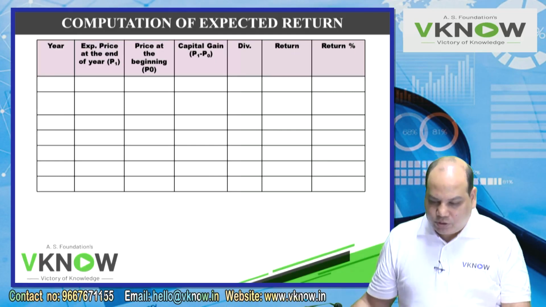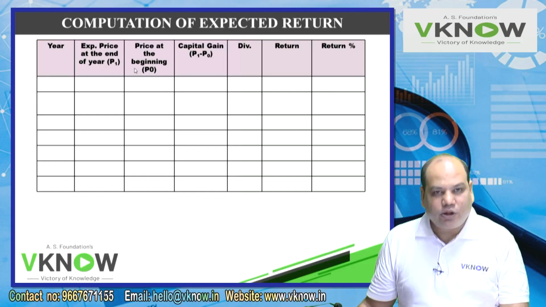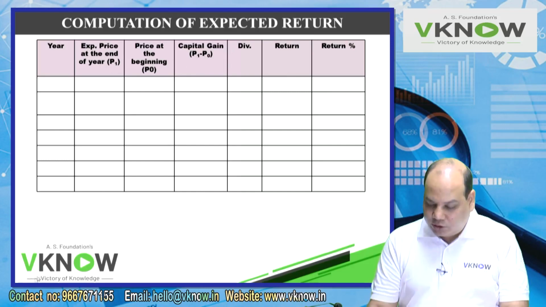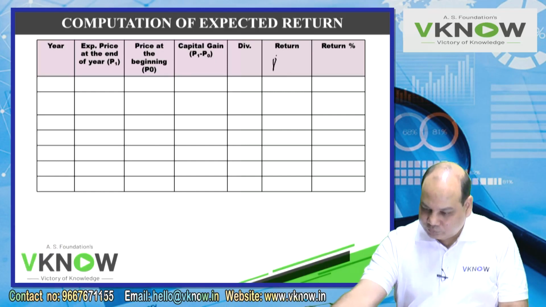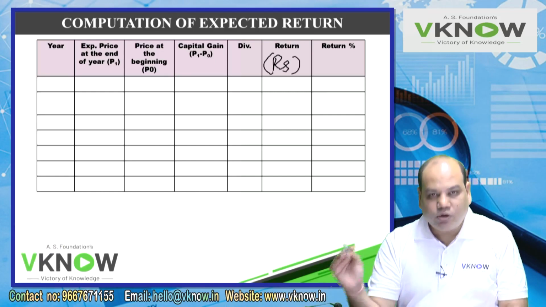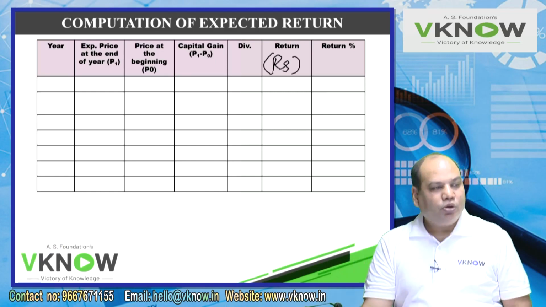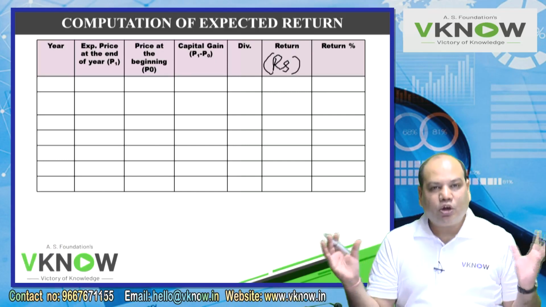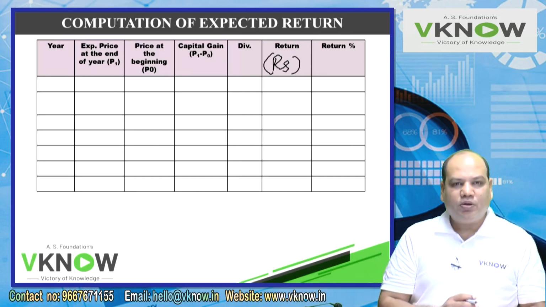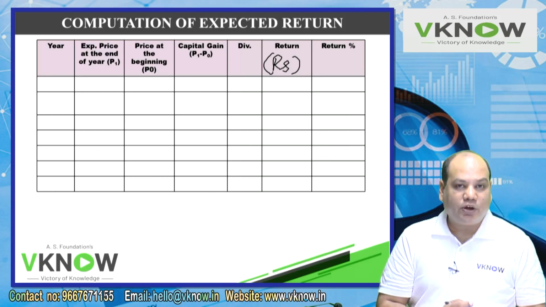Year, expected price at the end, price at the beginning. The difference between the two is called capital gain. Capital gain plus dividend will give you return. This return you will get in rupees. I don't want the answer in rupees. Return in rupees does not give me a proper understanding of the rate of return.